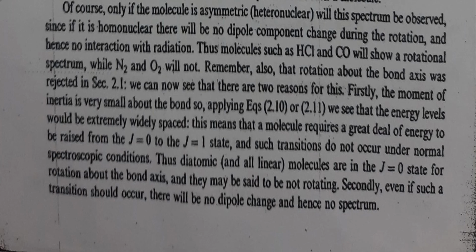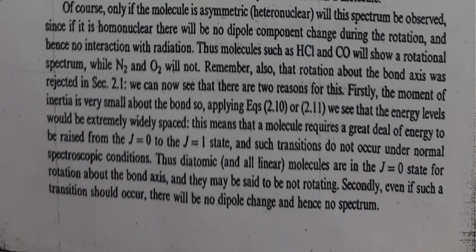In the beginning itself, we rejected the rotation about the bond axis by considering Ia approximately equal to 0. Now we can consider two reasons for this. The first reason is that the moment of inertia is very small about the bond, so the energy levels would be extremely widely spaced, and this means that the molecule requires a great deal of energy to be raised from J equal to 0 to J equal to 1, and such transitions do not occur under normal spectroscopic conditions. Thus, all diatomic molecules are in J equal to 0 state for rotation about the bond axis, and in such cases the molecule is not rotating at all. The second reason is that even if such a transition occurs, there is no dipole change and hence there is no spectrum.